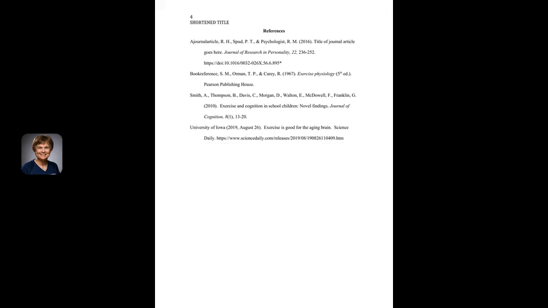Just also remember in your references, if it's listed in your references, it means that there is an in-text citation somewhere in your paper. So any reference you list on your reference page, there should be at least one in-text citation within your paper. And that's, again, a common error I find.